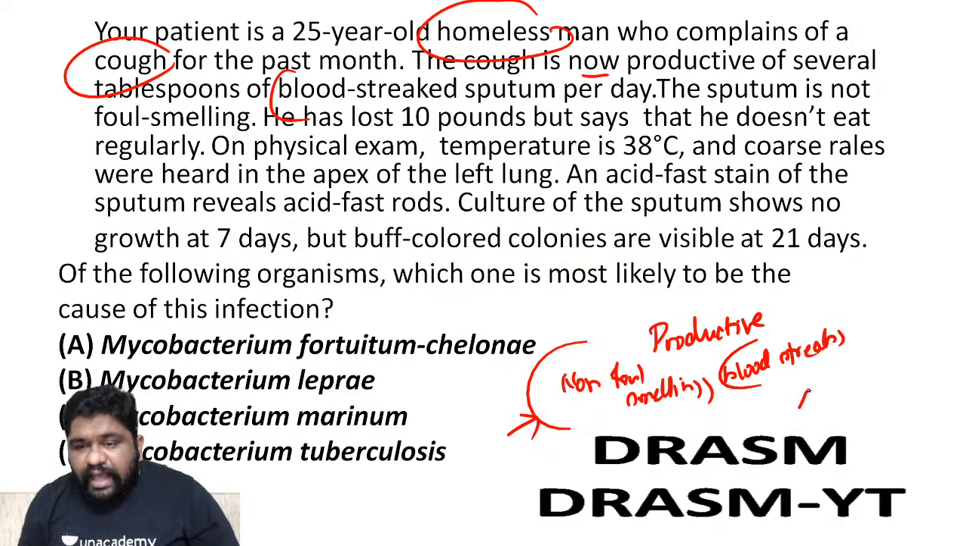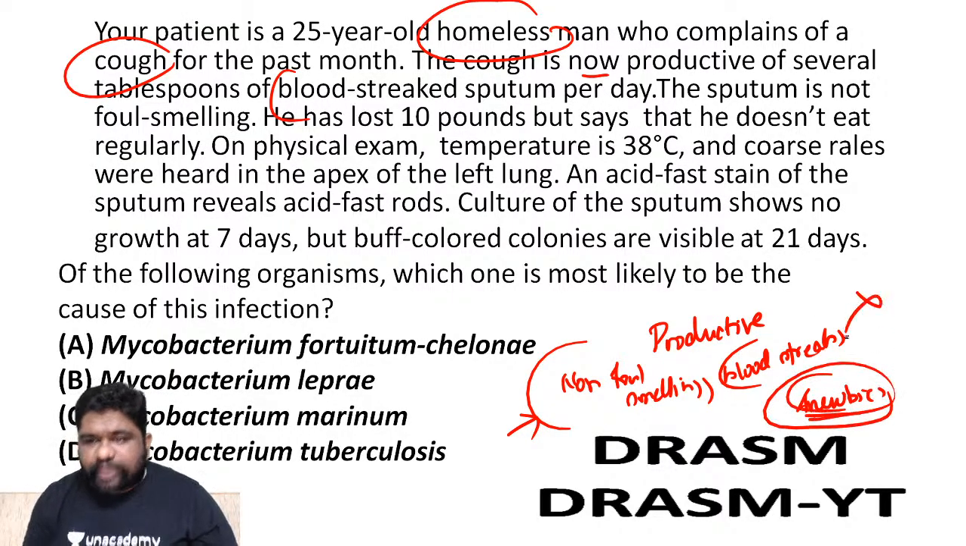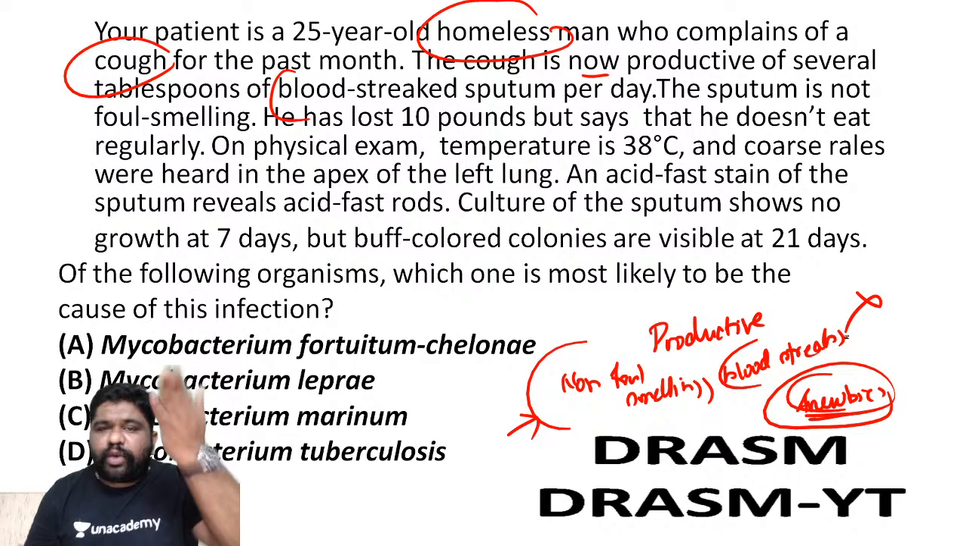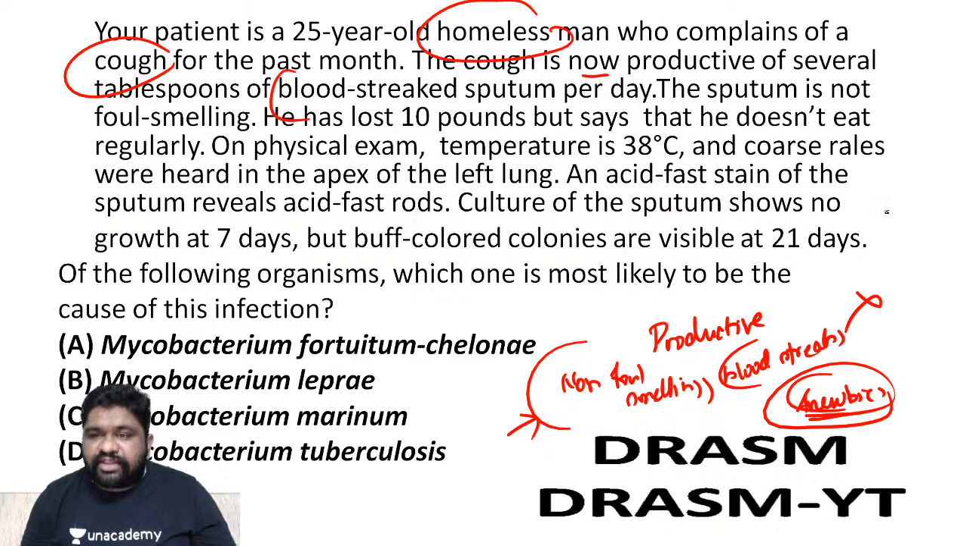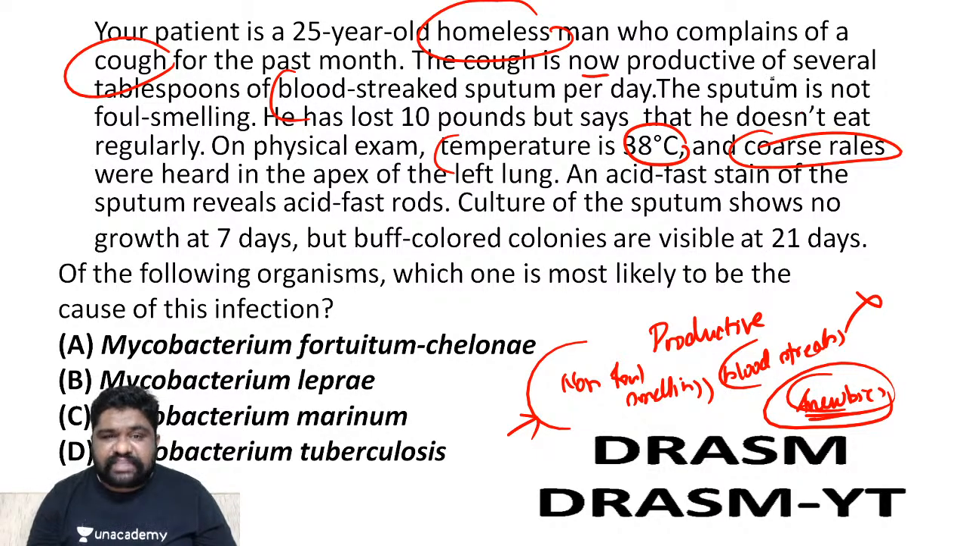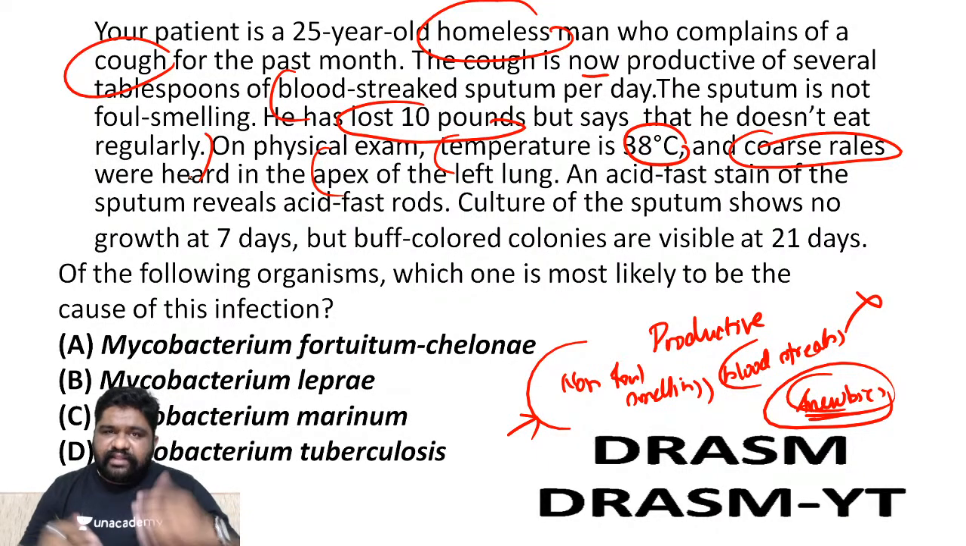So remember, anaerobic foul smelling is actually ruled out in this given question because there is no foul smell. So what kind of organism can we think of? We can think of facultative aerobes, facultative anaerobes, and obligate aerobes. The one organism I can rule out would definitely be anaerobic infections. On physical examination, temperature is 30 degrees Celsius. It is not a high grade fever. Coarse rales can be seen on the apex of the lung. He has lost 10 pounds but says that he doesn't eat regularly. So, there is poor appetite and poor body weight gain.